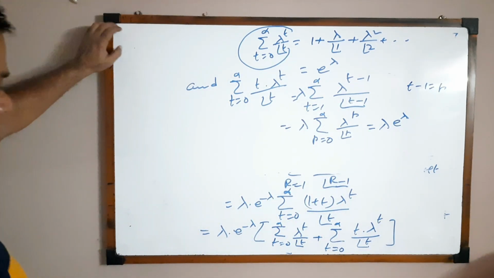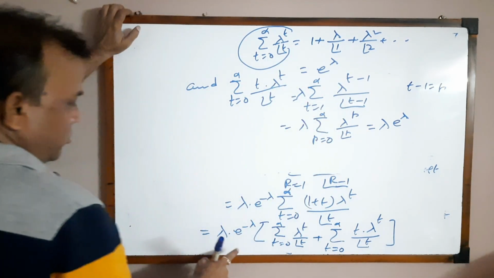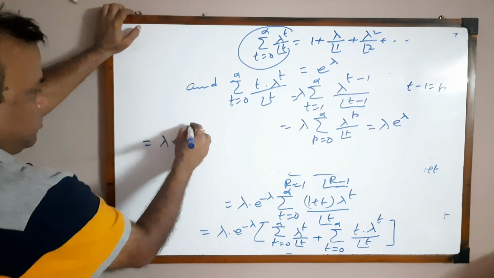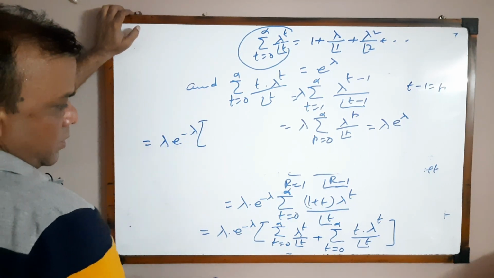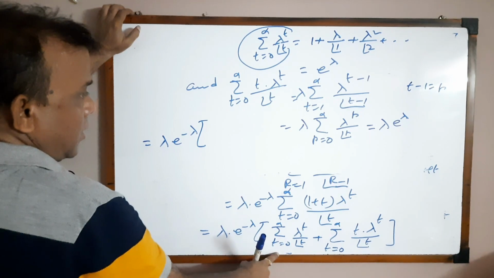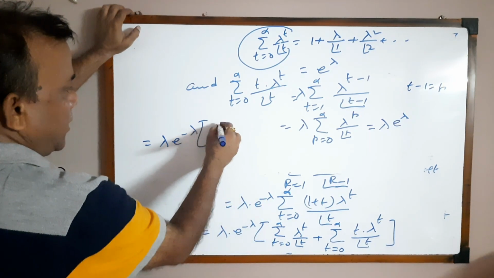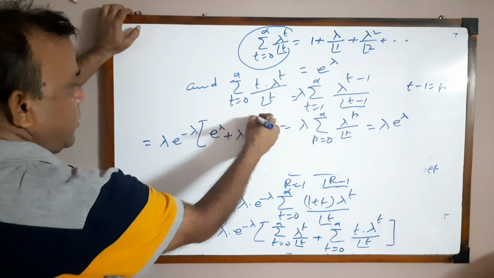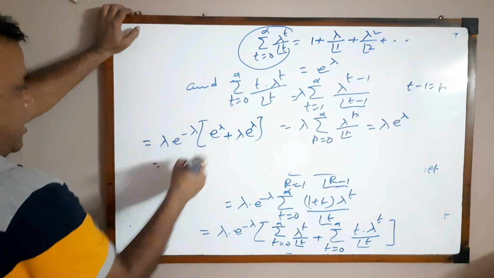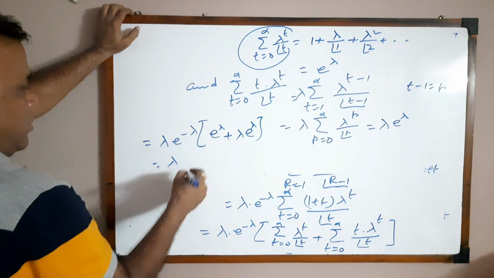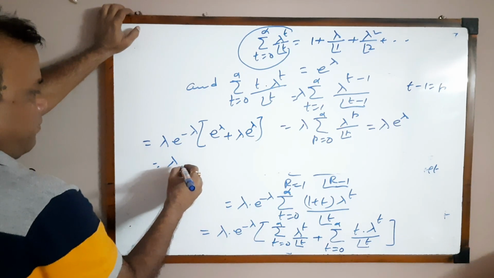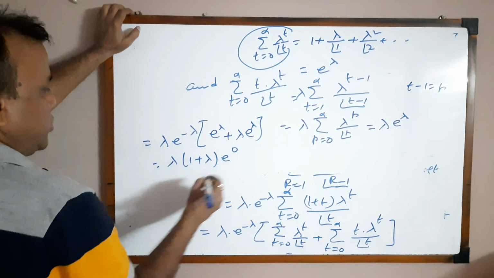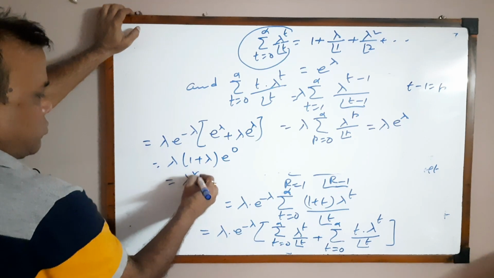Okay, putting these two values into this one: lambda into e to the power minus lambda into e to the power lambda plus lambda into e to the power lambda. Taking e to the power lambda as common, e to the power minus lambda into e to the power lambda is e to the power 0, so we get lambda square plus lambda.